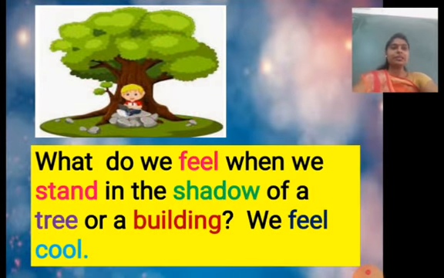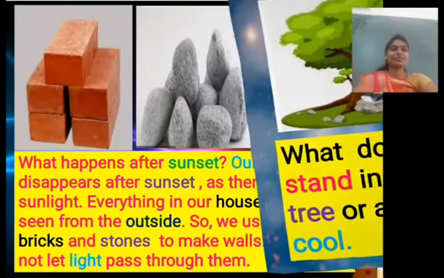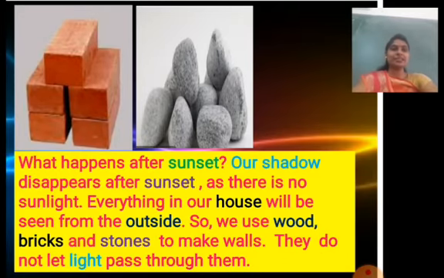What do we feel when we stand in the shadow of a tree or a building? We feel cool. What happens after sunset? Our shadow disappears. After sunset, as there is no sunlight, everything in our house will be seen from the outside. So, we use wood, bricks and stones to make walls. They do not let light pass through them.